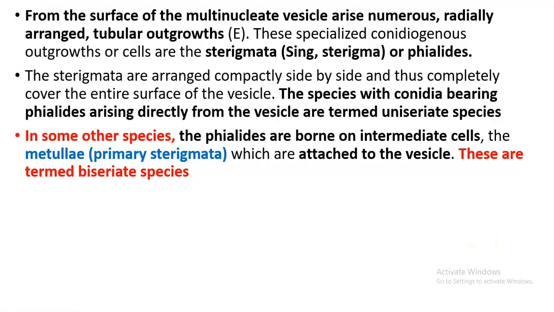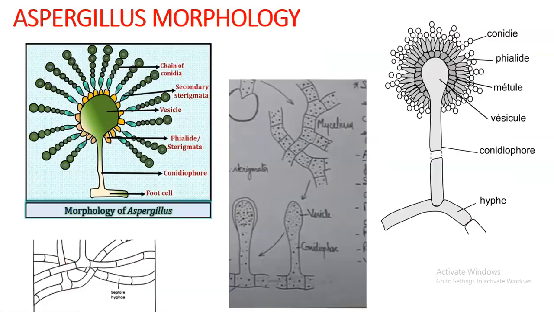Now you can say that from the surface of the multinucleate vesicle, the globose structure, there arise radially arranged tubular outgrowths called phialides or sterigmata. From the surface of the globose vesicle they are radially arranged throughout without any gap. In some species, this yellow structure will not be there. There will be only these tubular blue colored structures, and they bear the conidia.